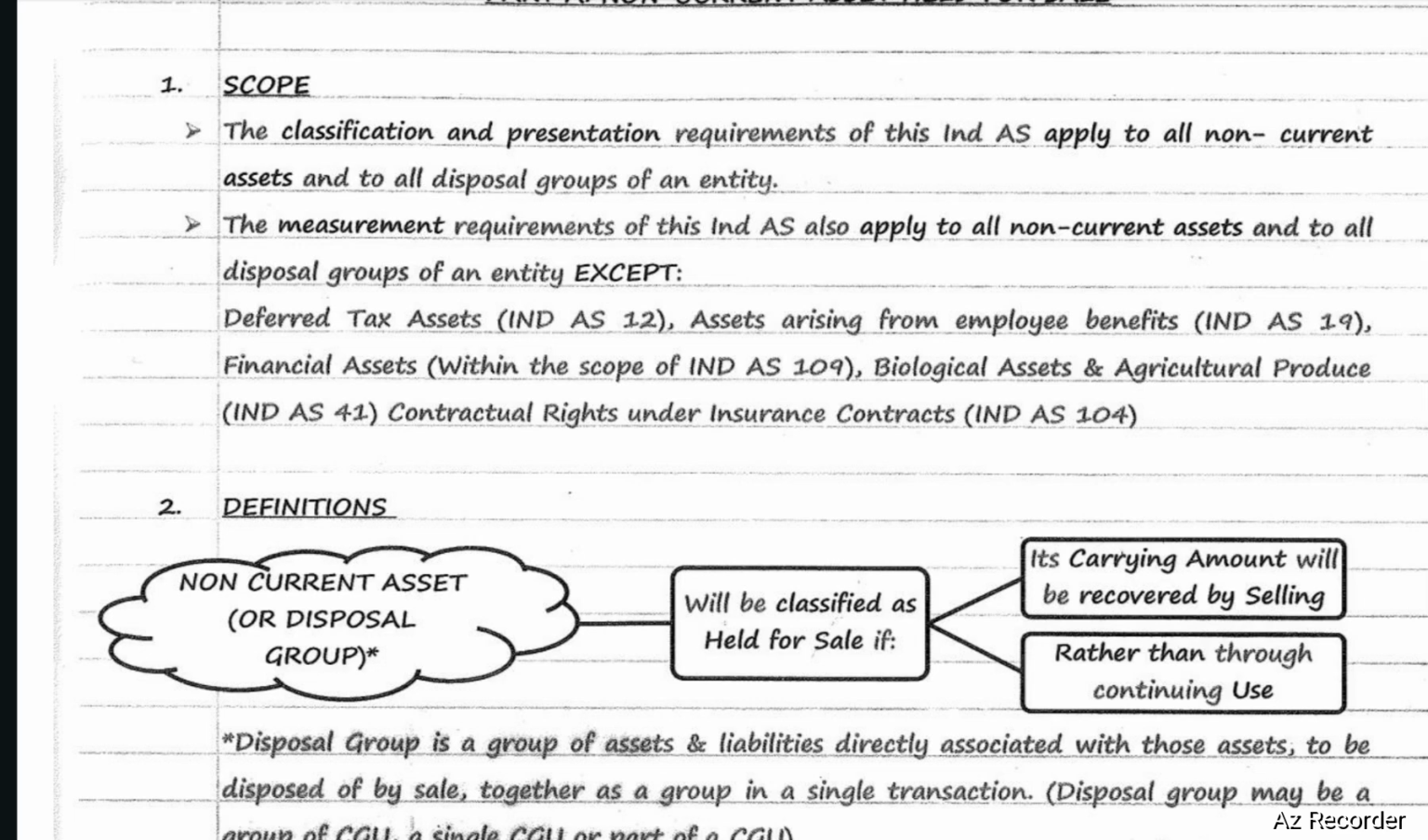Biological assets and agriculture produce: for this, Ind AS 41 is applicable. Contractual rights under insurance contracts: for this, Ind AS 104 is applicable.